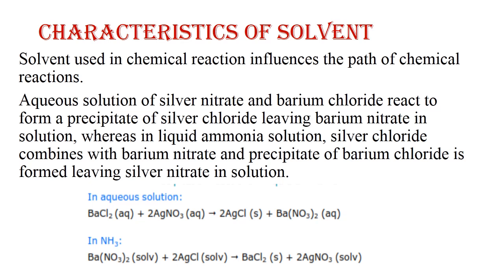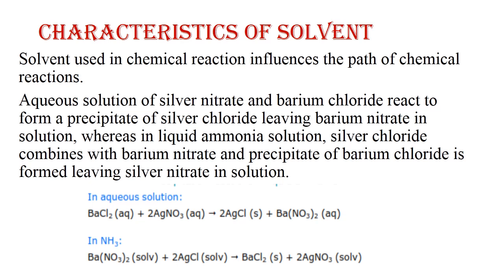Now, what are the characteristics of a good solvent? The solvent used in a chemical reaction influences the path of a reaction. Solvents play a very important role in determining the path of a chemical reaction. For example, if we change the solvent, then the product will change. So, the solvent plays an important role in chemical reactions.